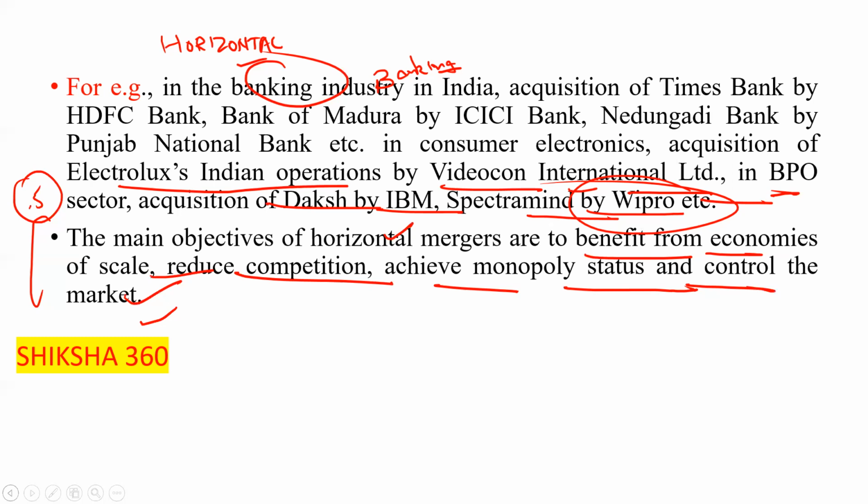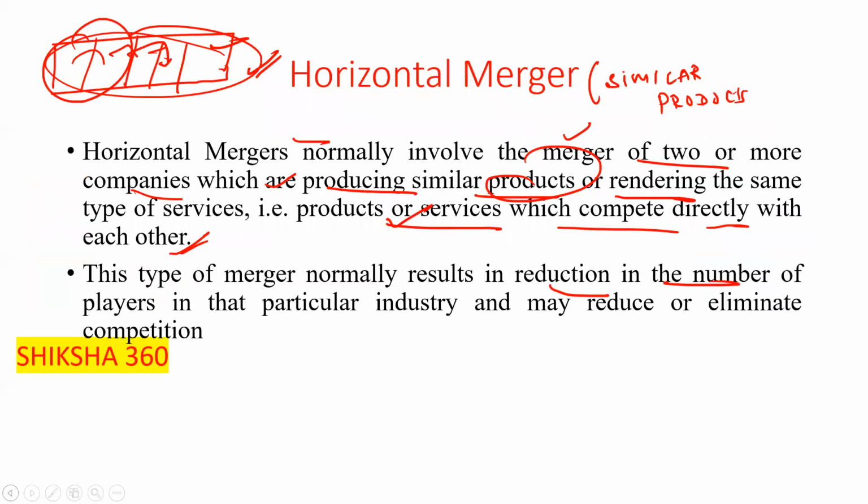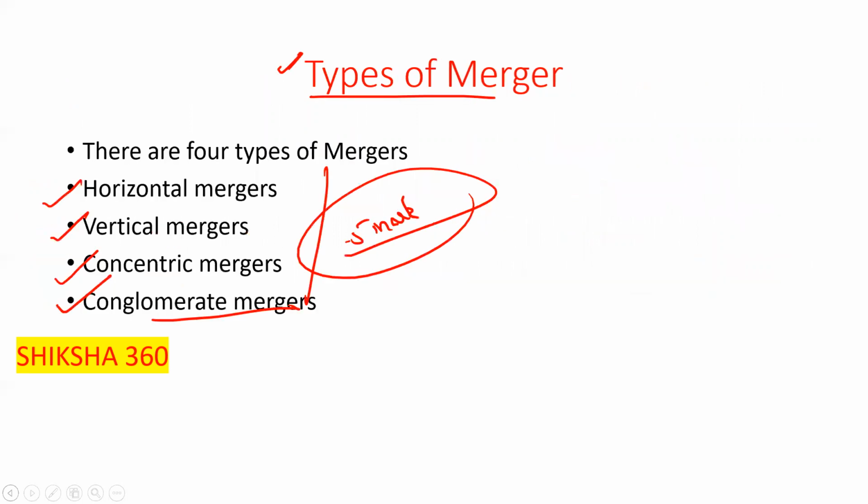This is the overall discussion of the horizontal merger, and in this session we have to discuss up to this point. In the next session we will discuss acquisition and the three remaining types of merger: the vertical merger, the concentric merger, and the conglomerate merger. We will cover all of these in the next session, and this we have already covered.